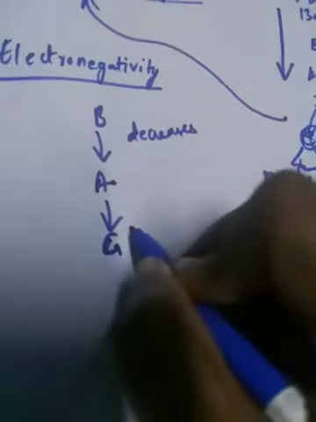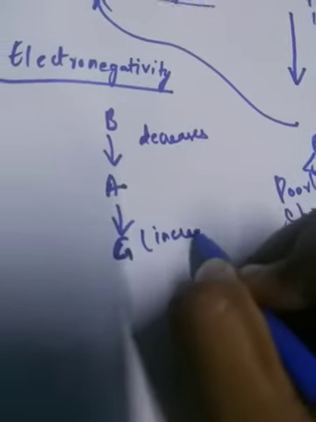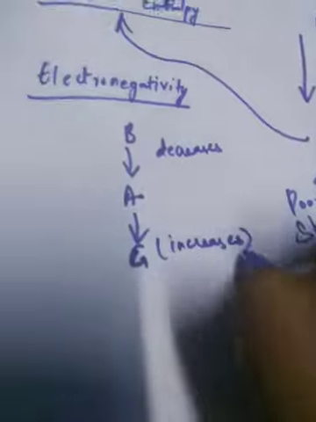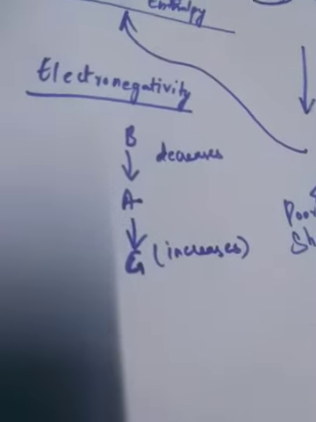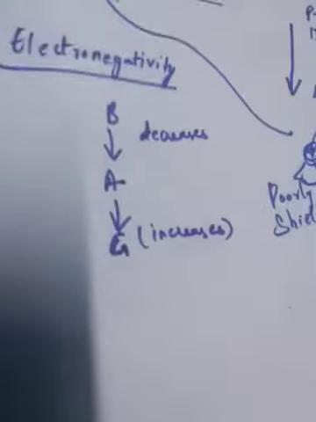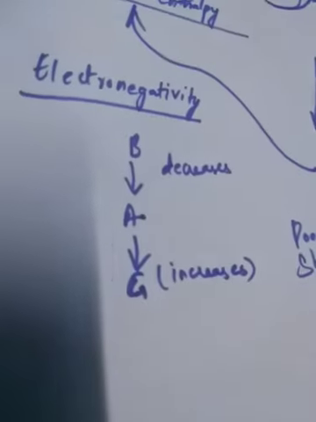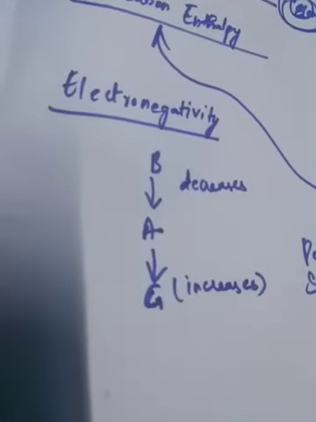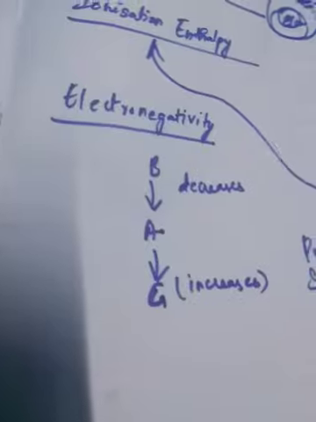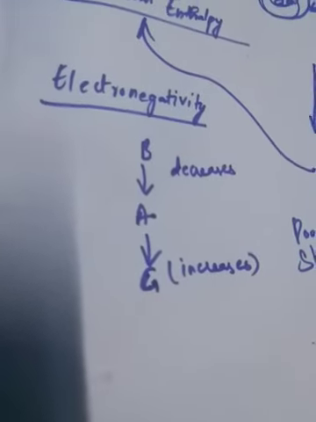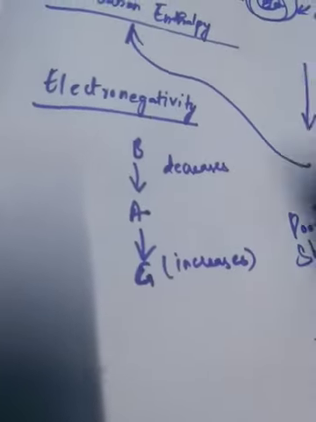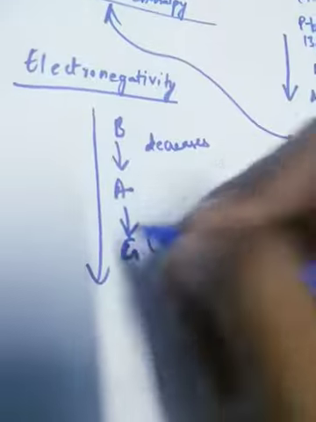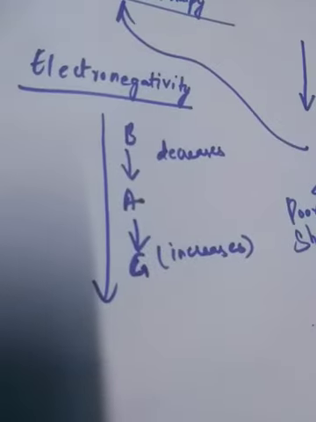So there is something like a rough mountain: decreases, increases, decreases, increases. So there is not much change in this electronegativity. Electronegativity basically decreases from top to bottom in a p block element.